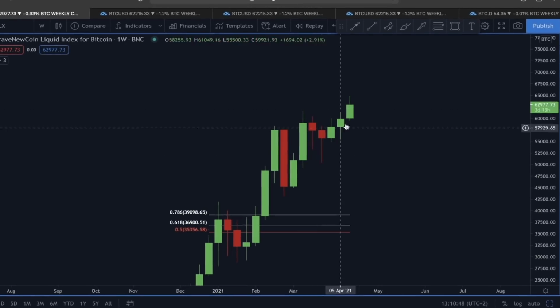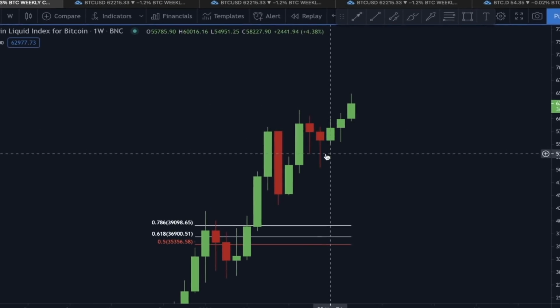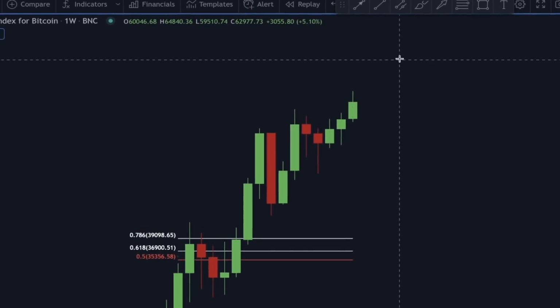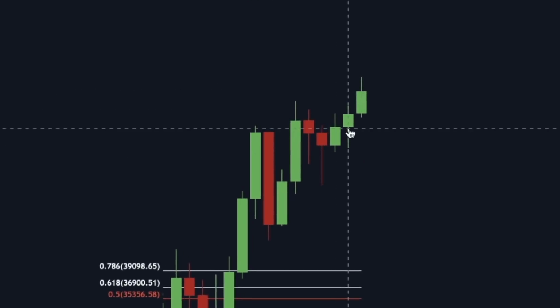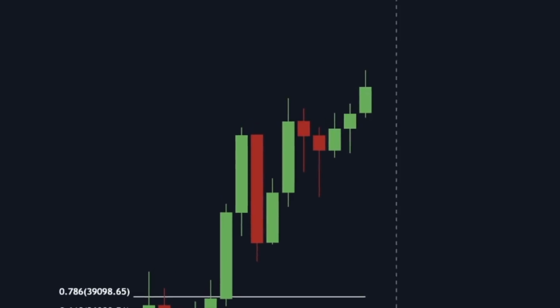And now if you monitor this price movement, the market is still not flashing this 1, 2, 3 reversal type of scenario. So right now in a weekly time frame, I'm still expecting the price of Bitcoin to see some more impulsive move here in an upward direction.